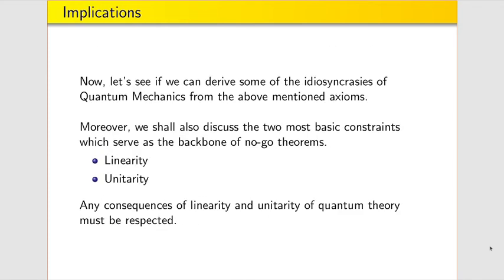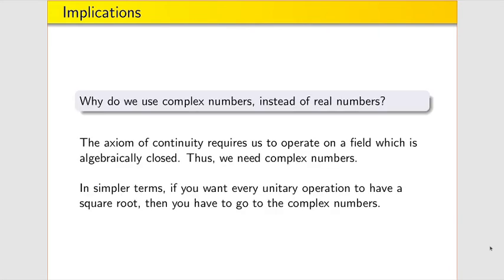Based on this formulation, what can we imply? First of all, we can imply linearity and unitarity, which are the two basic constraints that should always be respected and never contradicted throughout any implication of quantum theory. Also, several idiosyncrasies of quantum mechanics can be explained. For example, why do we use complex numbers rather than real numbers? This is an extension of the axiom of continuity, as a result of which we are required to operate on an algebraically closed field. Thus, instead of real numbers, we need complex numbers.